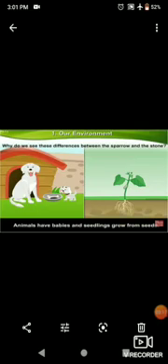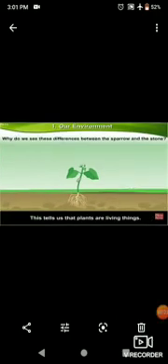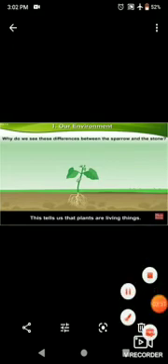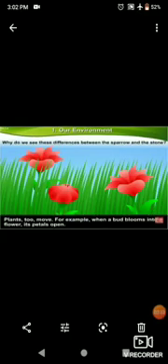Animals have babies and seedlings grow from seeds. The seedlings then grow into plants. This tells us that plants are living things. Plants too move. For example, when a bud blooms into a flower, its petals open. But movements of plants are not so easily seen. Plants also need food.